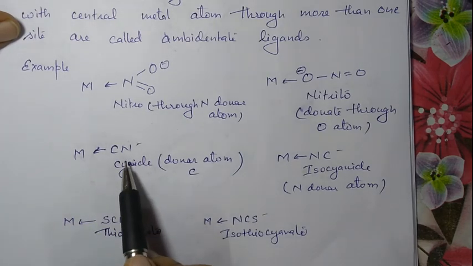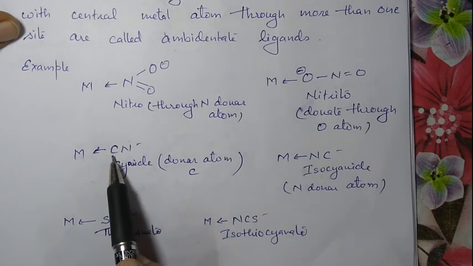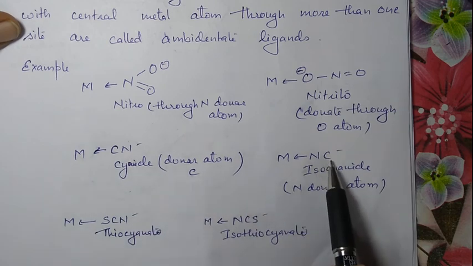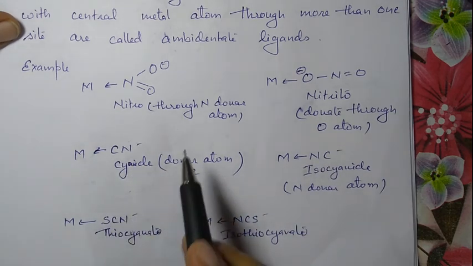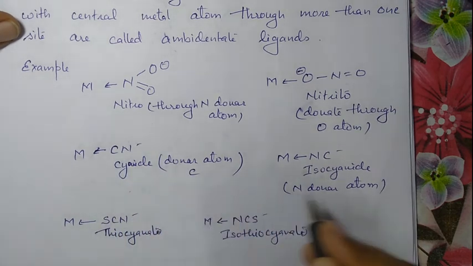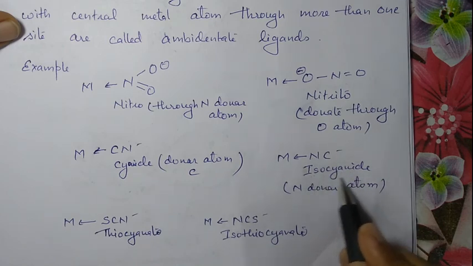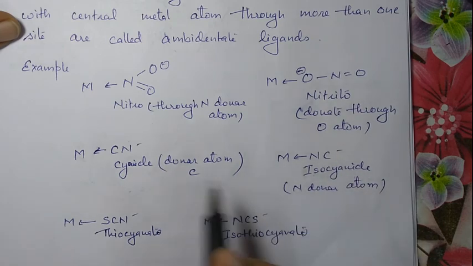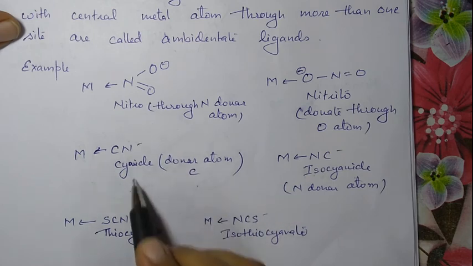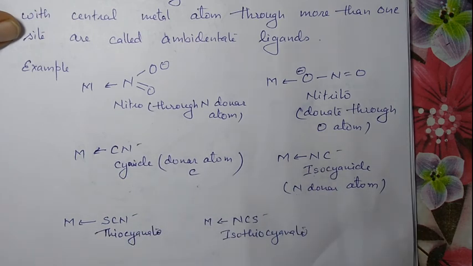Then in this case, the CN can donate through the C as well as N. In this case, it is called cyanide. In this case, it is called isocyanide. Okay. When the donor atom is C, it will be cyanide. When the donor atom is N, it will be called isocyanide.